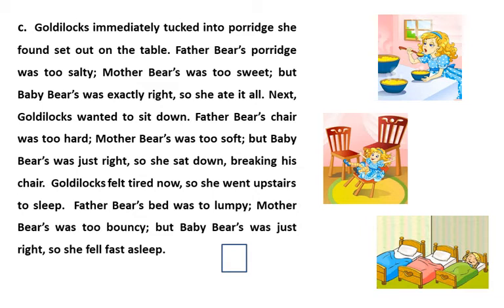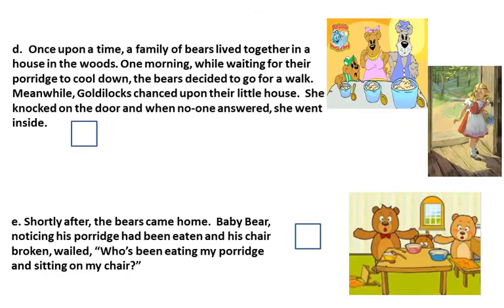So she sat down, breaking the chair. She was very tired by now. So she went upstairs to sleep. Father bear's bed was too lumpy. Lumpy means uneven. Mother bear's was too bouncy, but baby bear's was just right. So she fell fast asleep. You can see different pictures in the slide. Children, in this slide, you can see 2 last stages of the story given in your activity book.